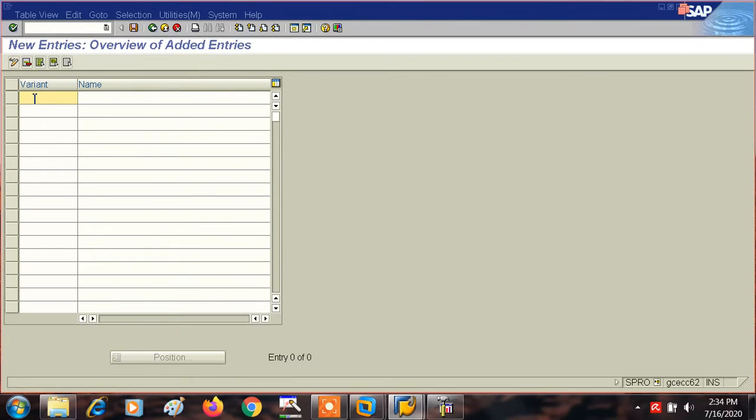So what is a variant? I have told you to please go to my video on fiscal year variant where I have given a full explanation of what a variant is all about. Nevertheless, I would like to tell you something about it. A variant is a concept under which we save some data which is going to be used in future over and over again. So we do not have to enter this data again and again. We save this data under a name, which is our variant. In this case also we are going to do that.